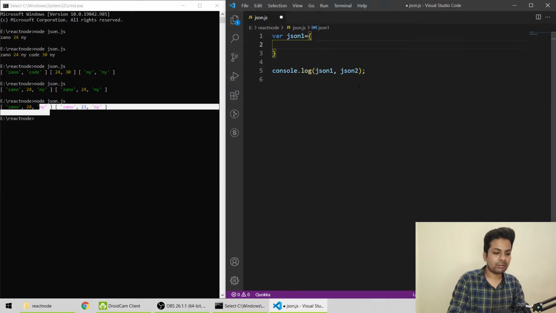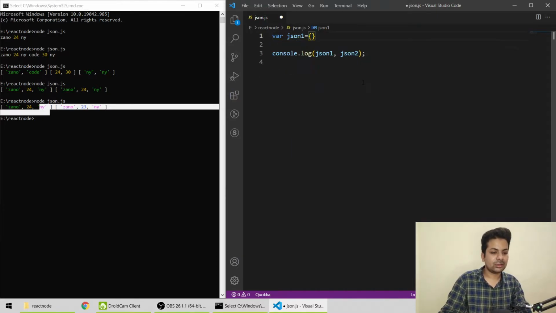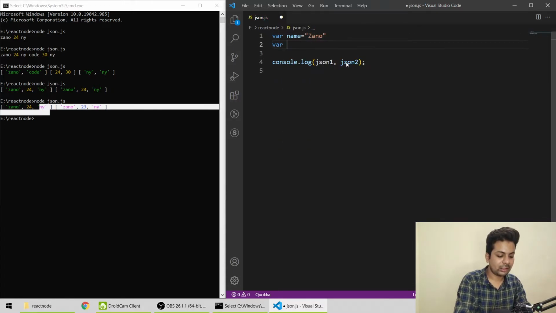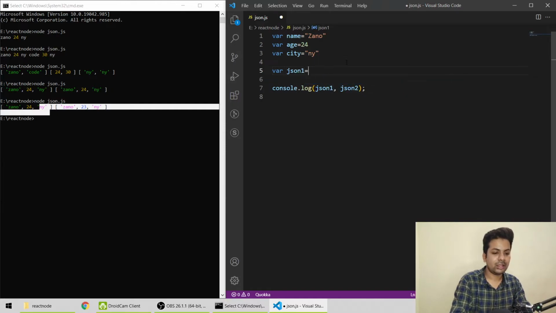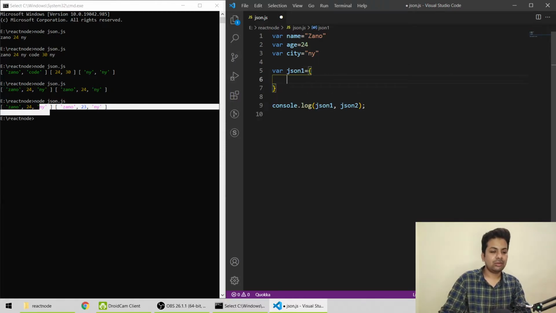So how do we do it? Let me first write the old type so I can explain better. Name, Zeno, then age 24, then city, then NY. See, now I have to put it inside one JSON data. So I'll do json1 equal to, I'll put two curly braces, so you can see name. I'll just copy the same thing like this.